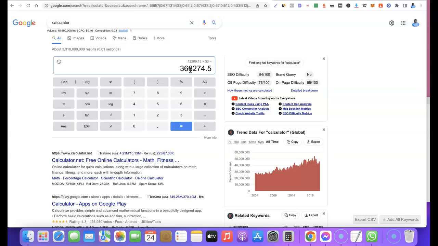Like I said earlier, the market is not static. It's always going up and down. So how much you're going to be making is going to depend on the market value of the day you are carrying out the trade. So this is basically how to go about buying and selling on Binance P2P.